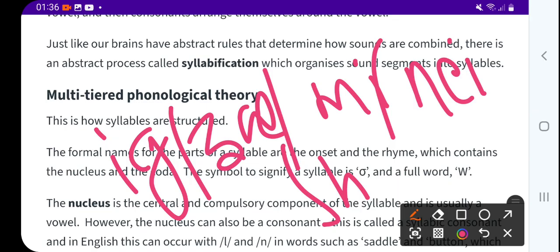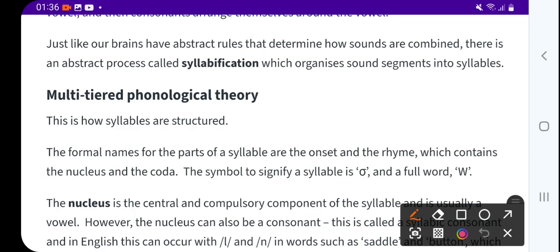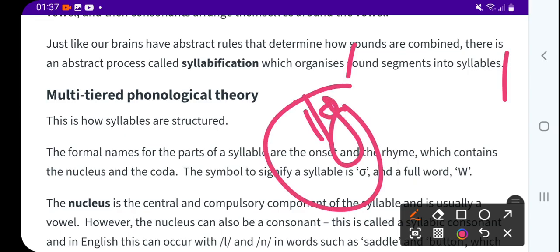This way there are 5 syllables. So that process is called syllabification, which organizes sound segments into syllables. This is a sound segment and this is a syllable.